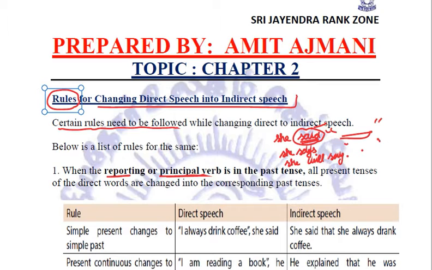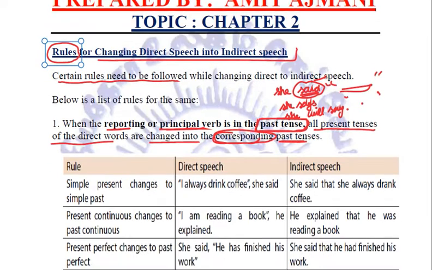If the reporting or the principal verb is in past tense, then all the present tenses of the direct words are changed into their corresponding past tenses. Now, what is meant by corresponding? It means that simple present will be changed to simple past, present continuous will be changed to past continuous, present perfect will be changed to past perfect, and so on. Let us see with the help of examples.